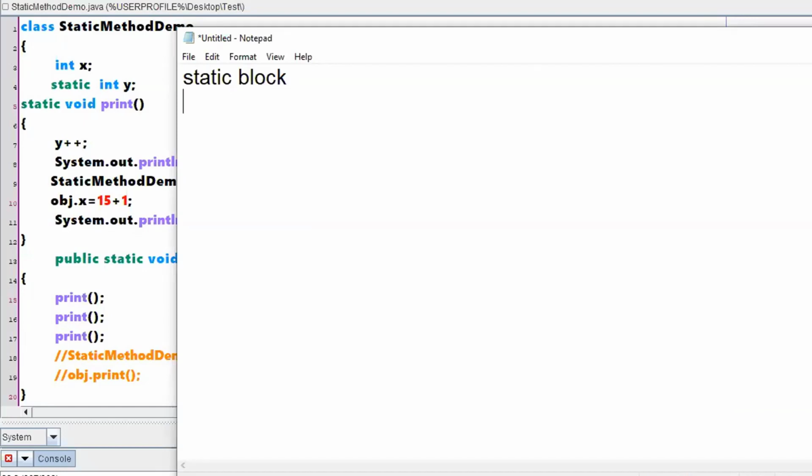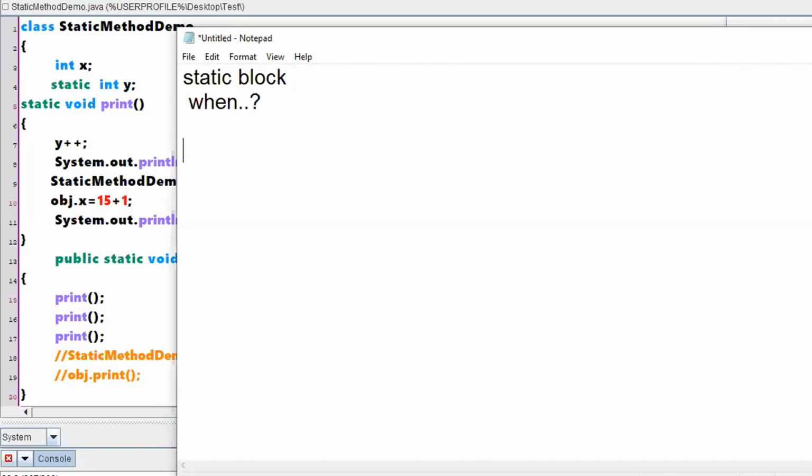So when to go with the static block is the first question. That means when we need to use this particular static block. If there is a requirement such that before loading the main method, if you want to execute a few sets of instructions, right?